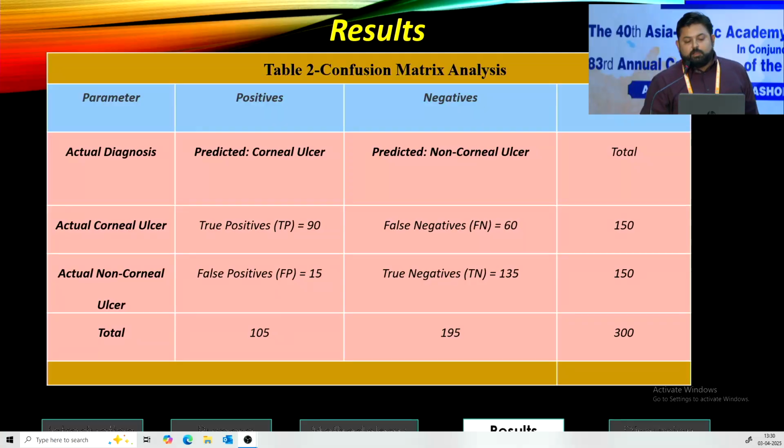There were 90 actual corneal ulcer cases which were predicted as true corneal ulcers. The true positives were 90. There were 60 actual corneal ulcer cases which were predicted as non-corneal ulcer. The false negatives were 60, the false positives were 15, and the true negatives were 135. So there was a total of 150 ulcers and 150 non-corneal ulcer cases out of the anterior segment database.